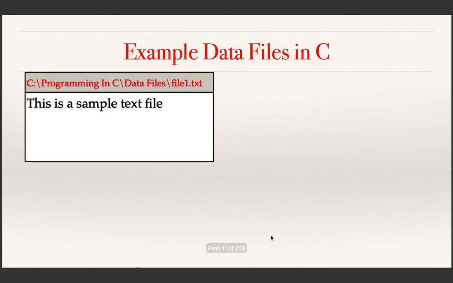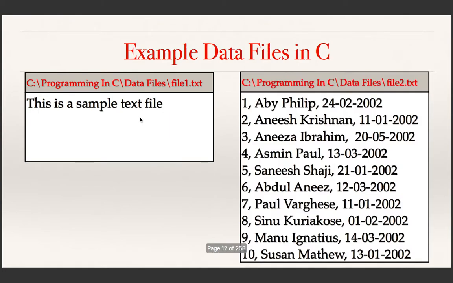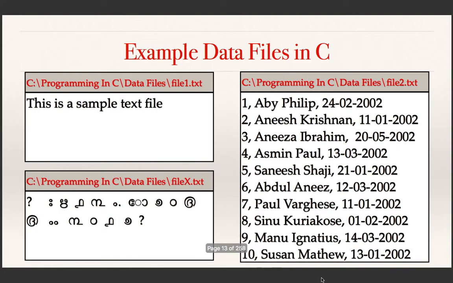Here is the first example, which is a text file. If you have such a file on your computer, you can open that file or modify that file using a file processing application like the OpenOffice word processor. Here is another example where the file content is the information about the students in a class. So we may have to write the data into such a file. And this is the third file, which is called an unformatted file, and the data is not so readable, and we will discuss this in detail towards the end of this lecture.